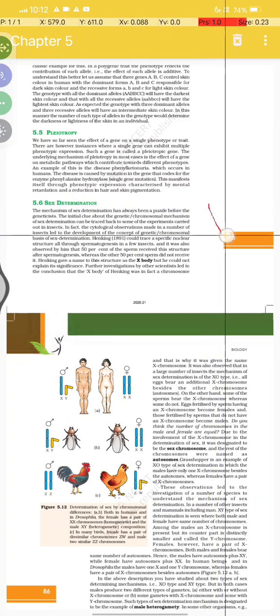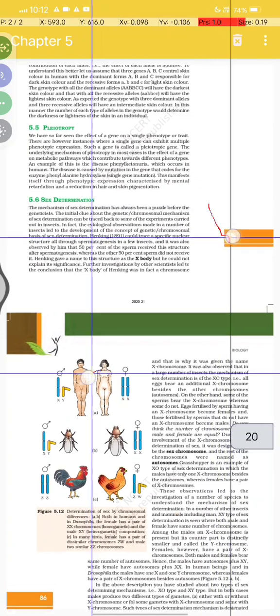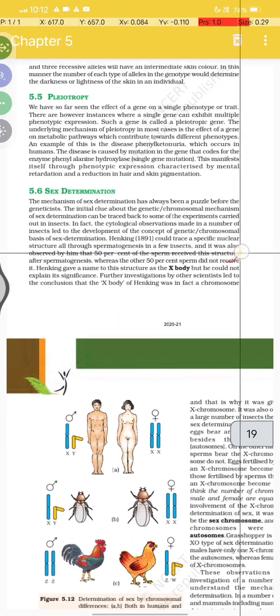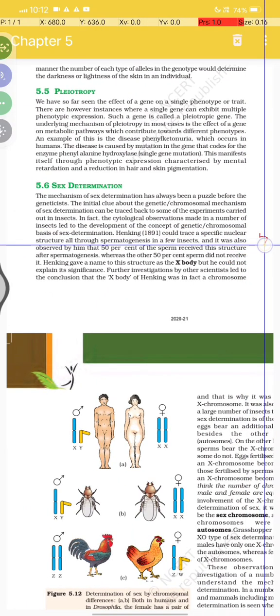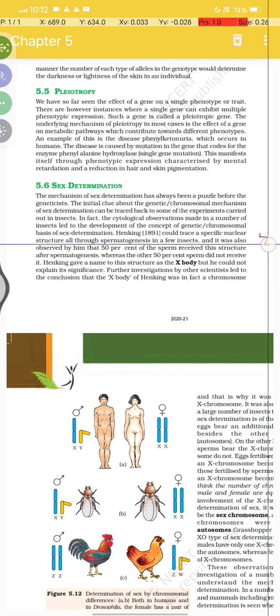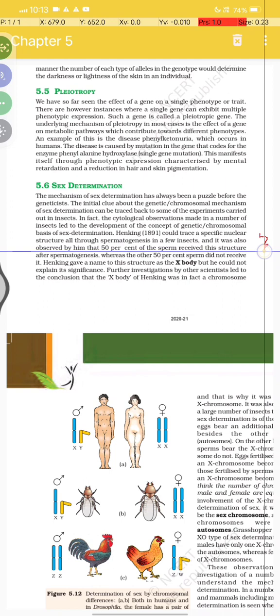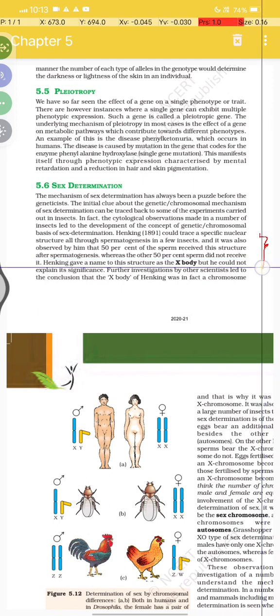Okay. And the concept of genetics. Henking in 1891 could trace a specific nuclear structure during spermatogenesis in insects, and it was also observed that 50% of the sperms received this structure after spermatogenesis, whereas the other 50% of sperms did not receive it.